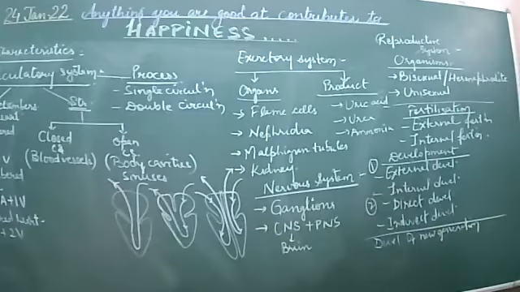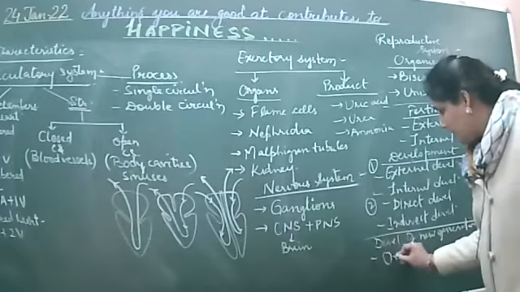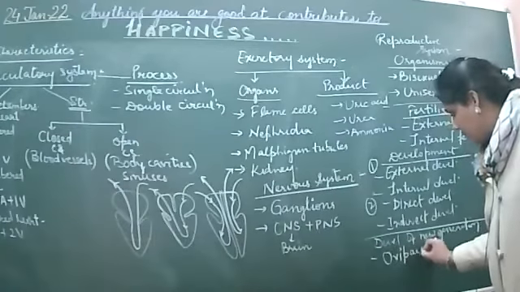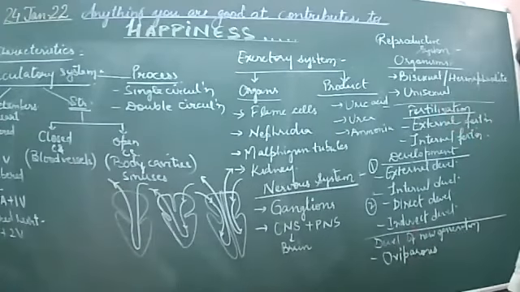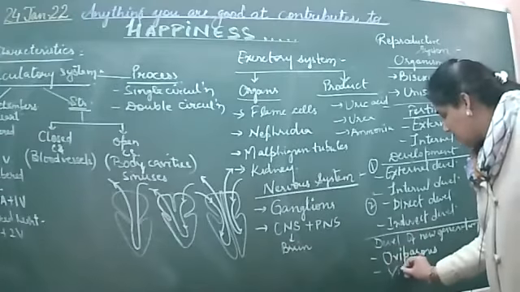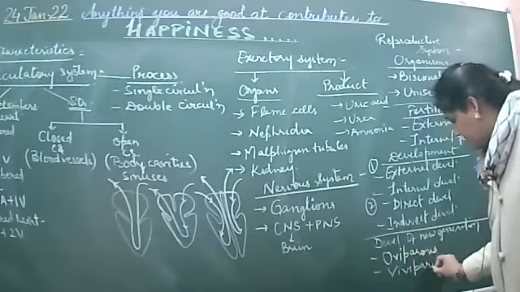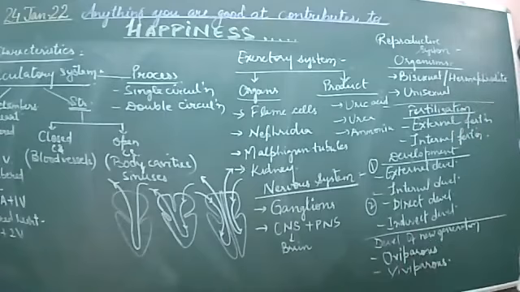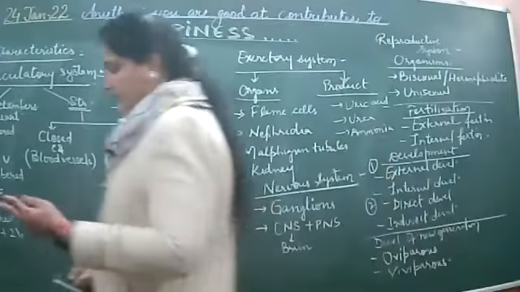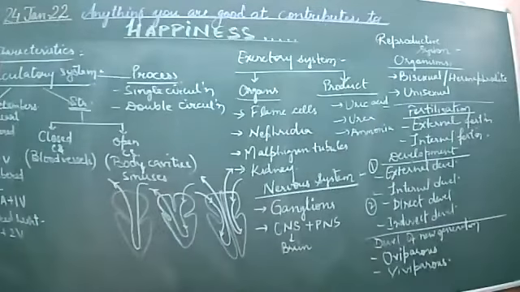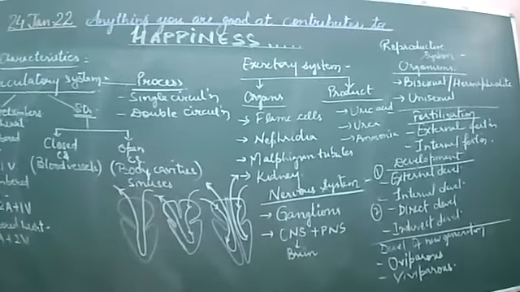It can be oviparous or it can be viviparous, right. Oviparous are the organisms that which lay eggs, and viviparous are the organisms that which give birth to the young ones, right. Oviparous and viviparous. Then ovi are those which lay the eggs, and vivi are those that which give birth to the young ones directly, as in humans, right.